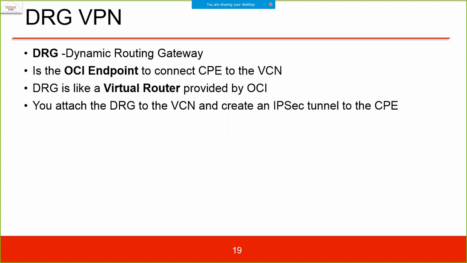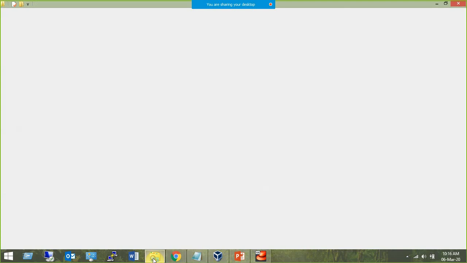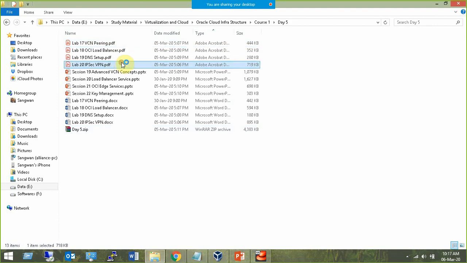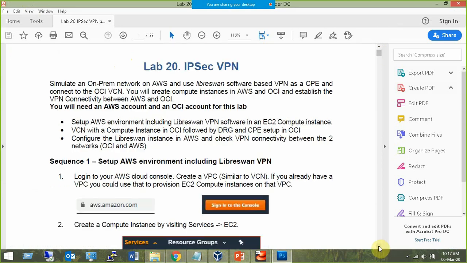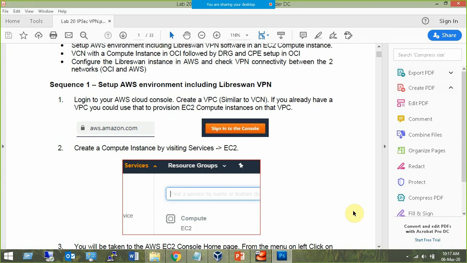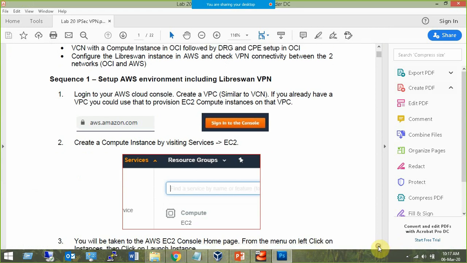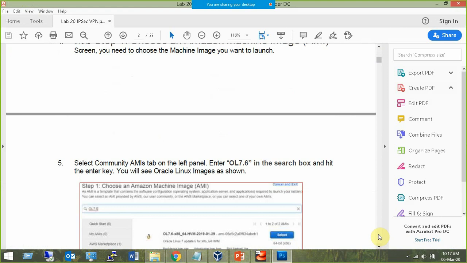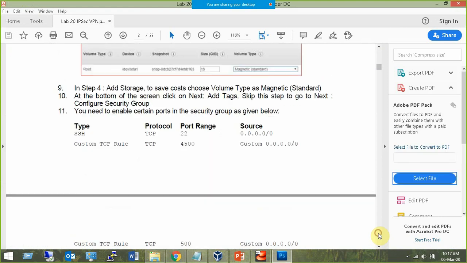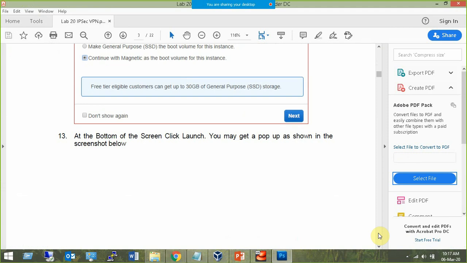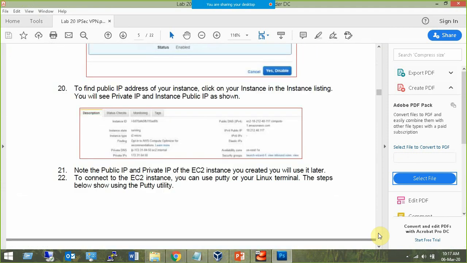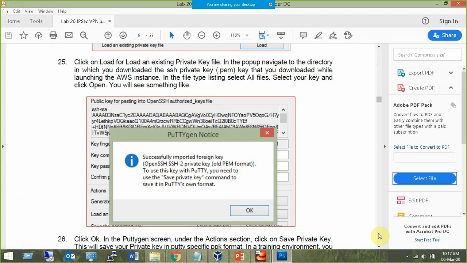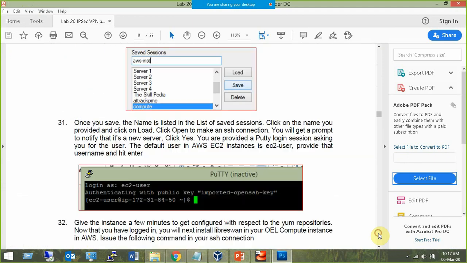For this, let me take you to lab assignment number 20, which is basically on this particular thing. And I was able to successfully verify this 22-page lab assignment. Set up the AWS environment, and after that I'll take you to the next part where we are working on OCI. Let me take you to that part. This is the AWS part. This is a key connectivity, verifying the connectivity.